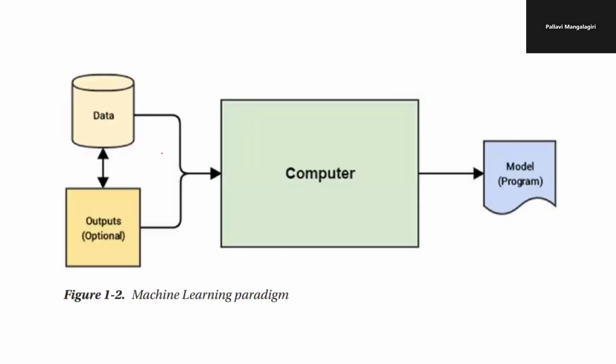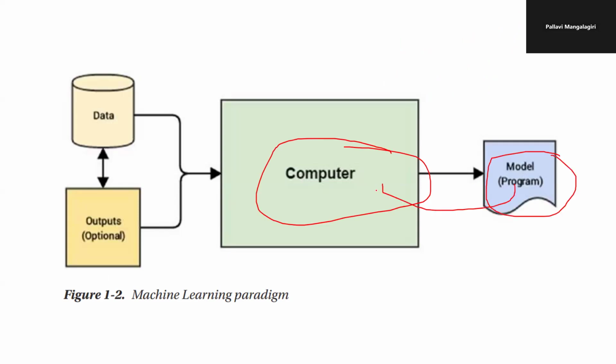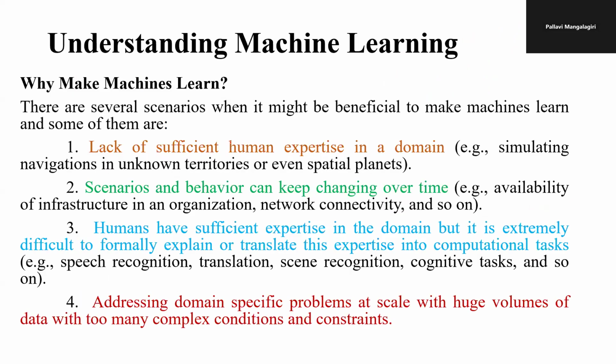So now we have inputs and we have outputs, and we have the computer generate the models. This is the process that we need to develop, and we build the model that is going to fit this particular process. That is the major criterion of the machine learning paradigm.